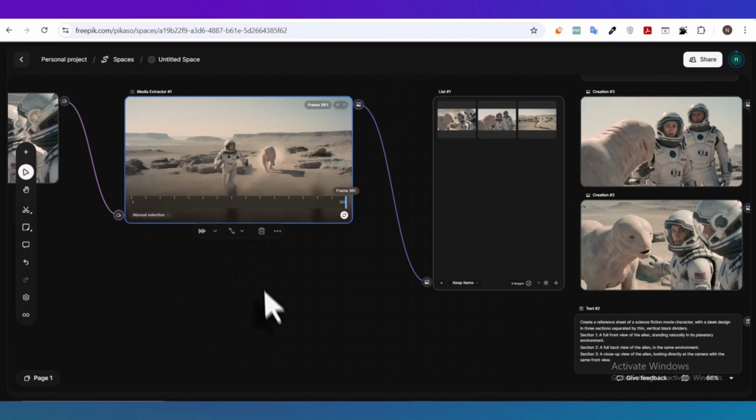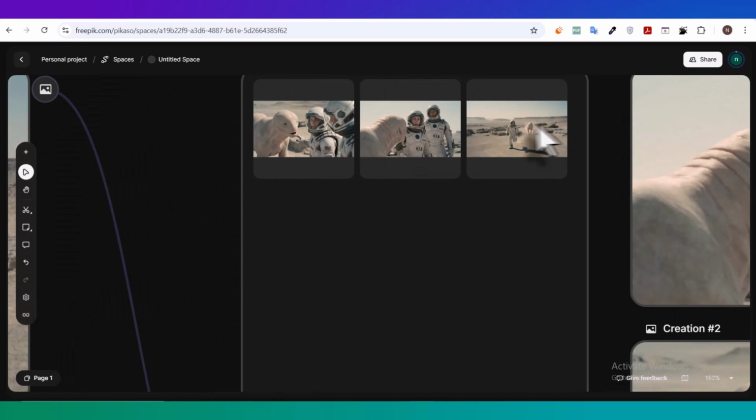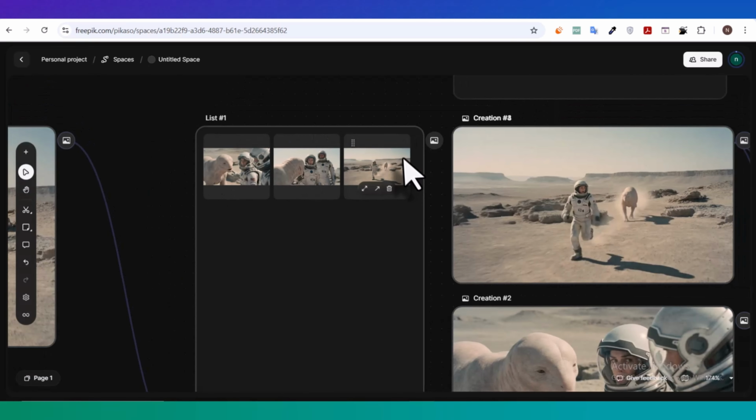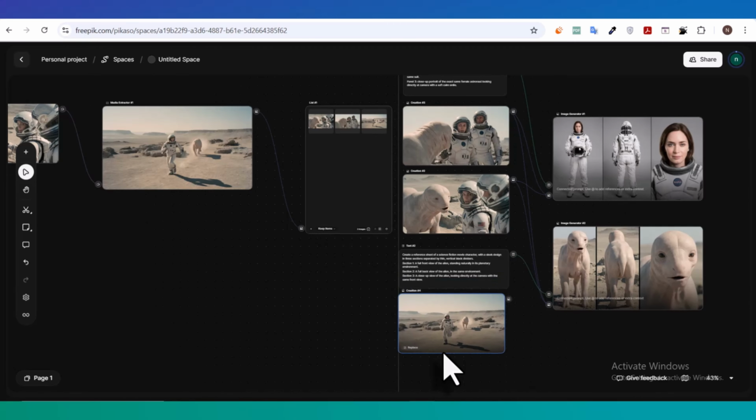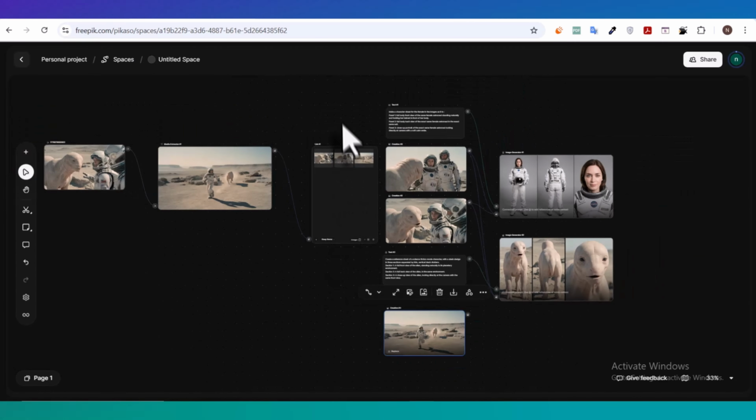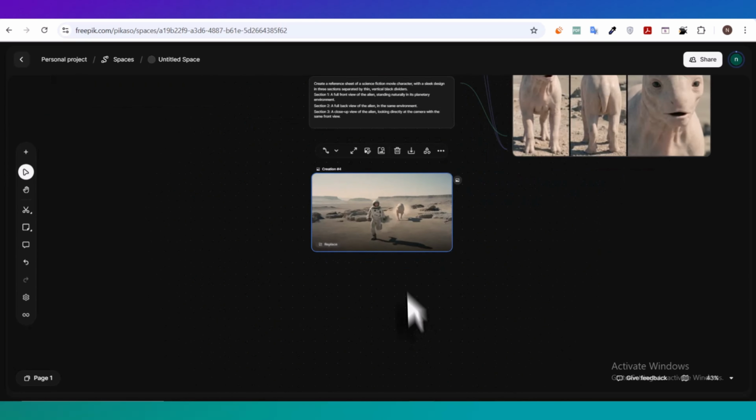We need to get the final frame from the video as a still image. So go back to the video extractor node, move the cursor all the way to the very last frame of the clip, and then extract that frame. This will give you the final frame of the video as an image. And this image is important because we're going to use it as the ending visual reference for the next stage of the workflow.